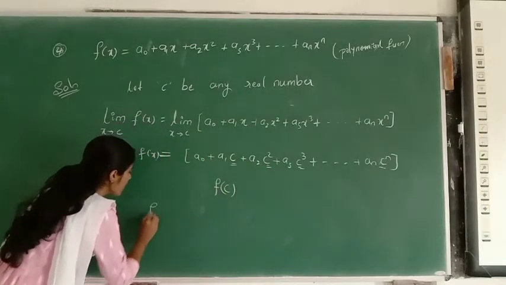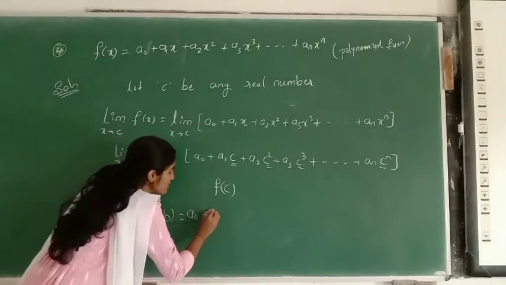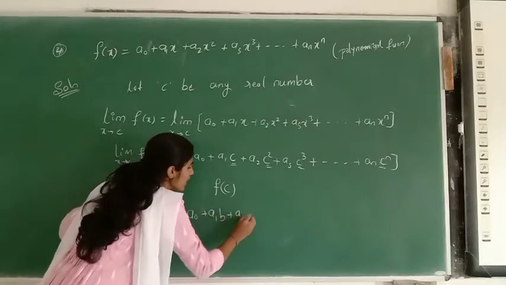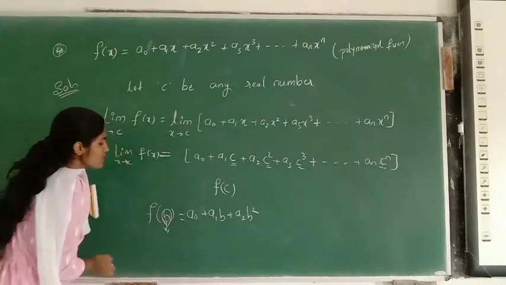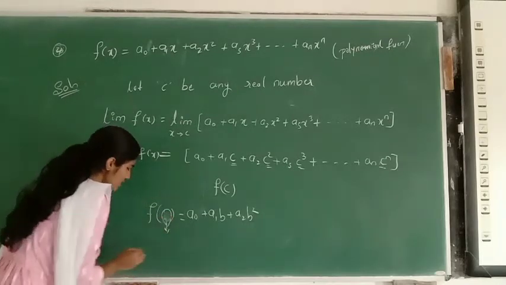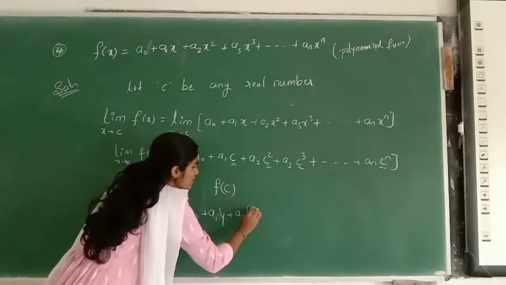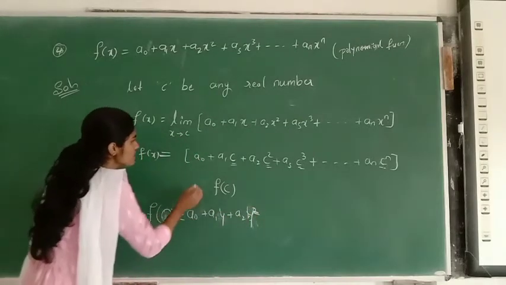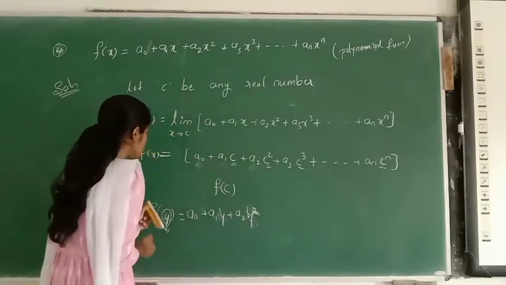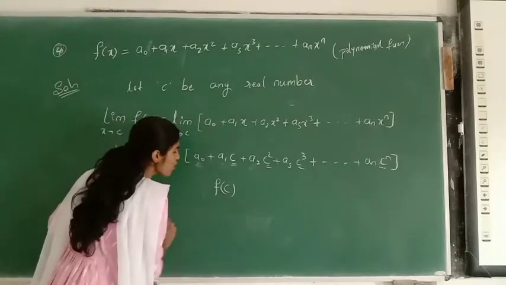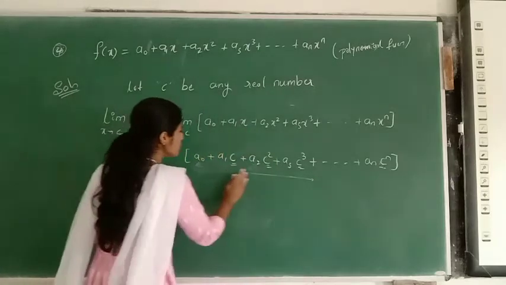See, if you have b, that is f of b, suppose a0 plus a1b plus a2b square. Okay, so this b here is a variable. In place of b you can take y also. Here these are the variables, but these a0, a1, a2, a3, these all are the constants. Those are arbitrary constants. So this became f of c.